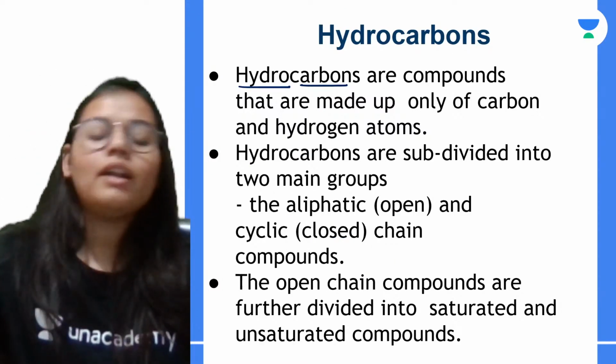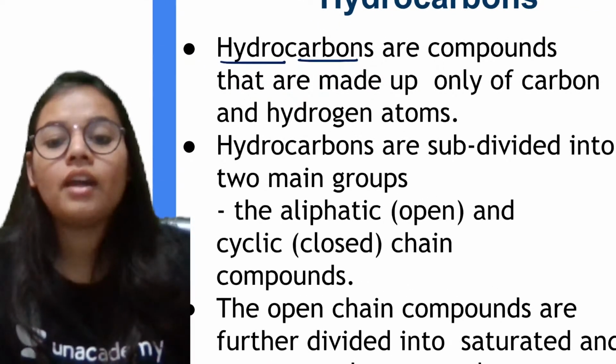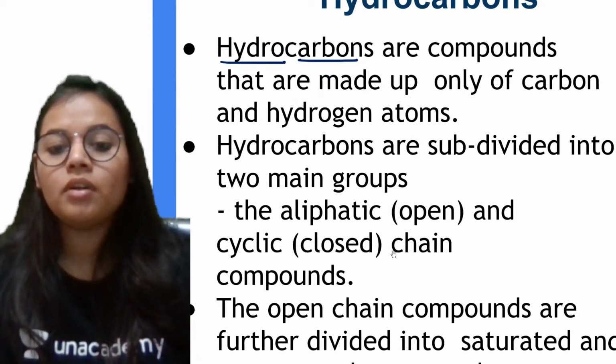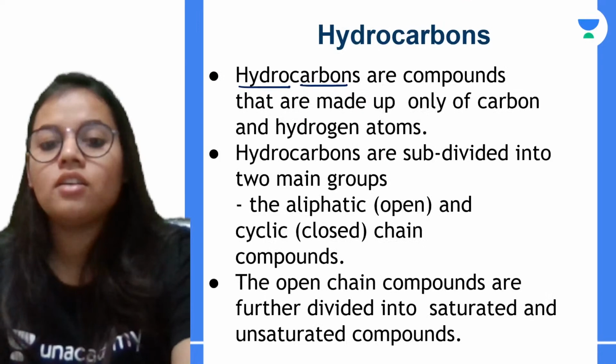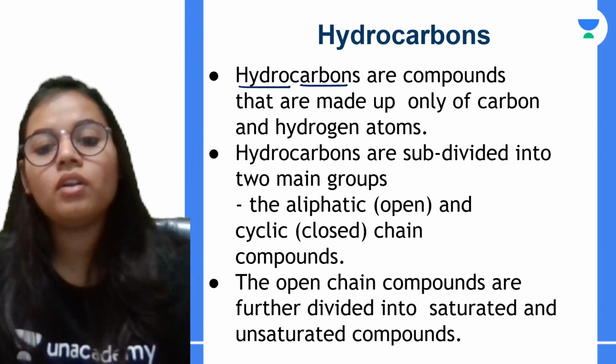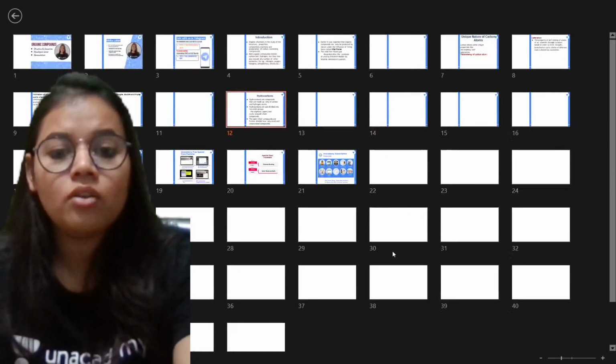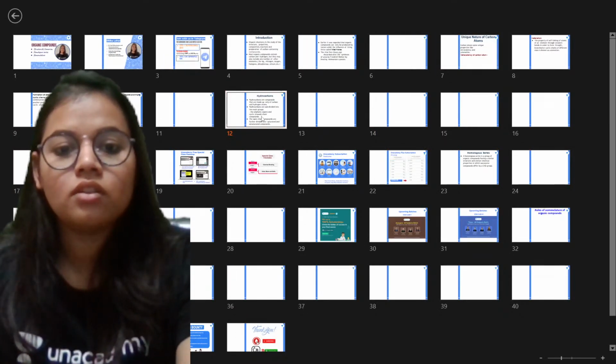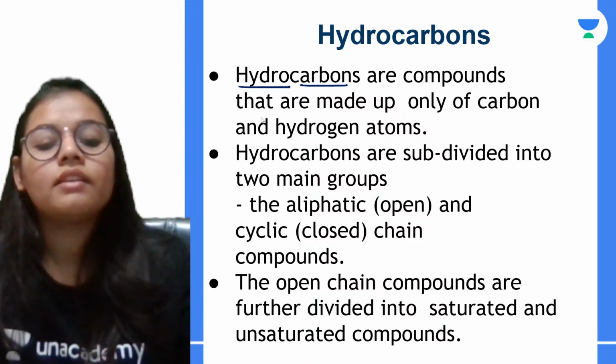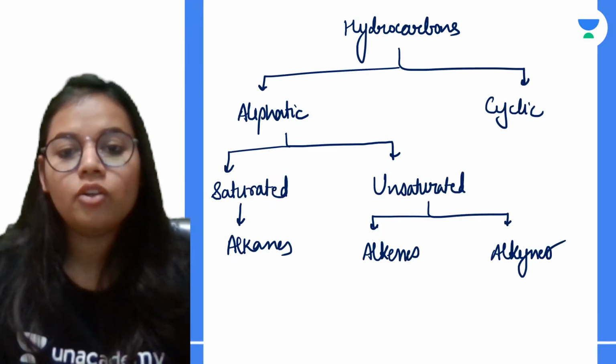What are hydrocarbons? These compounds are made up of only carbon and hydrogen, right? So the compounds which are made up of only carbon and hydrogen atoms are known as hydrocarbons. Then they are further divided into categories.